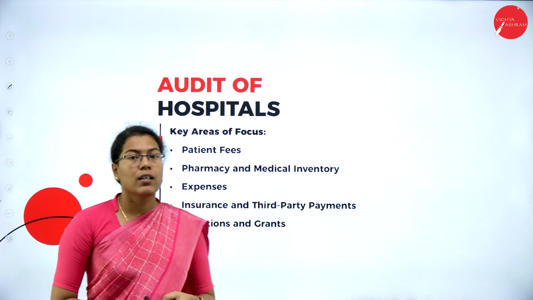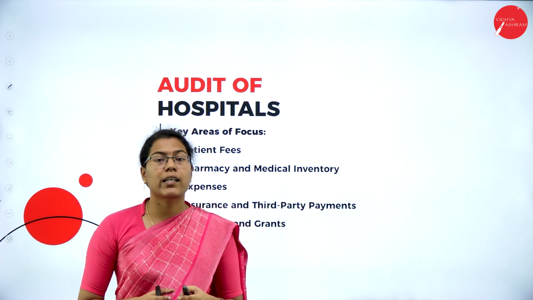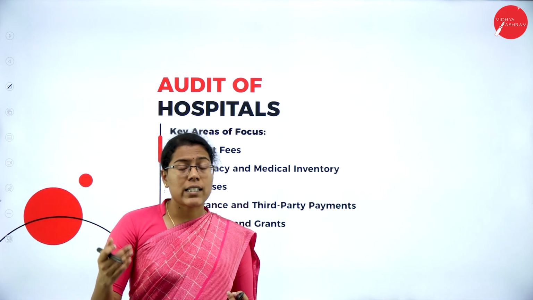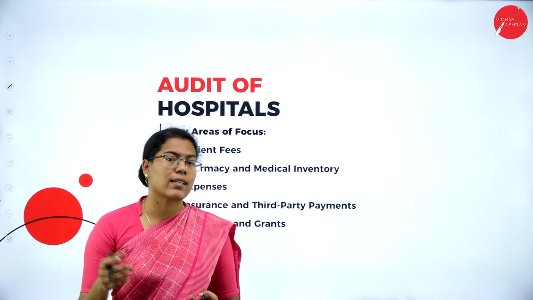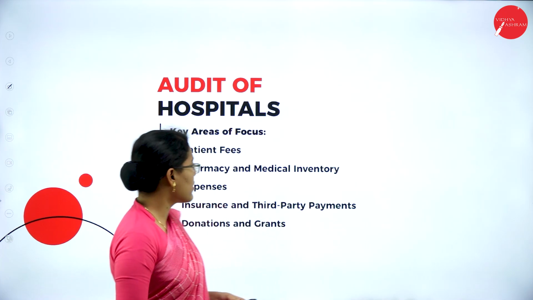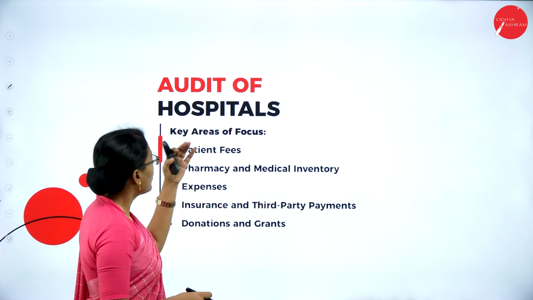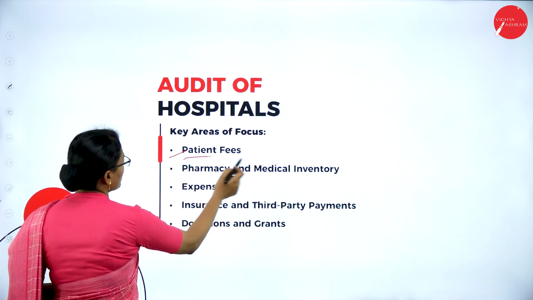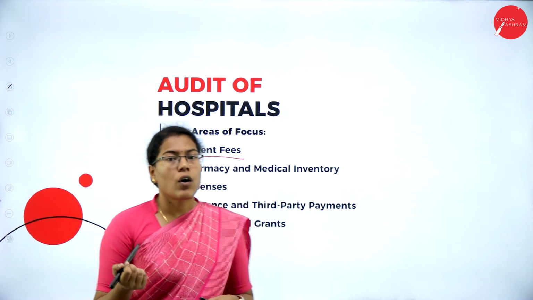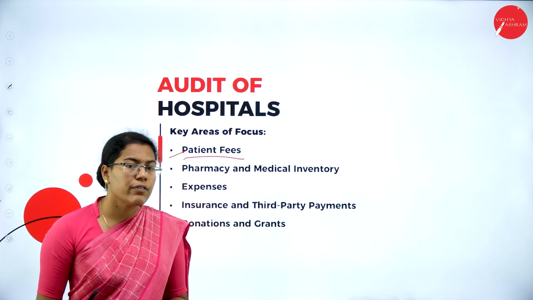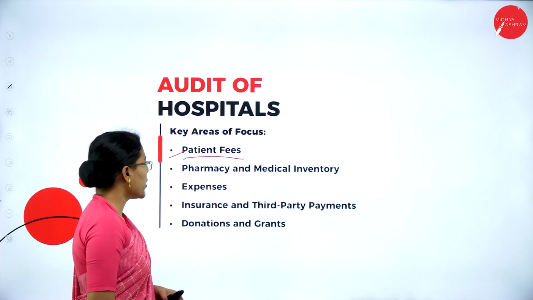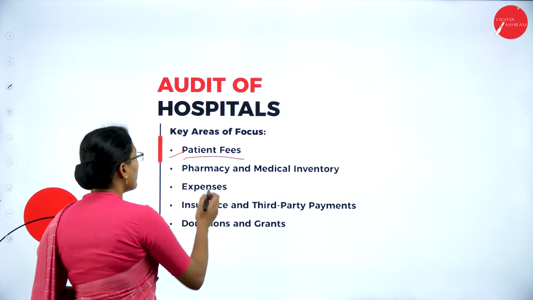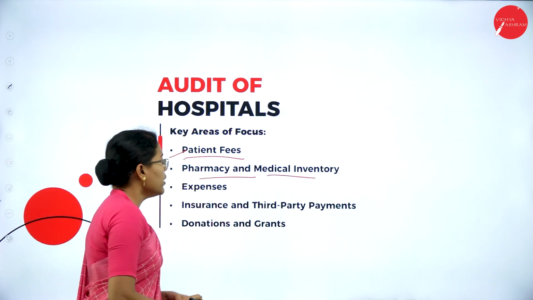So hospitals provide a wide range of healthcare services, including diagnostics, patient care, testing laboratories, surgeries, etc. Some of the key areas where the auditors of hospitals have to concentrate include the patient fees, because the main income for the hospitals comes from the patient fees of inpatient and outpatient fees and fines that are charged, and also it includes pharmacy and medical inventory.